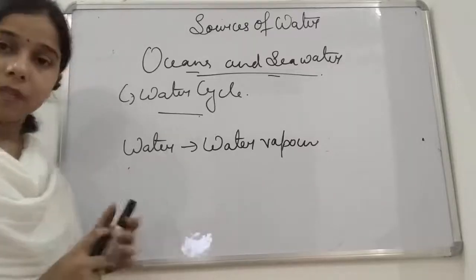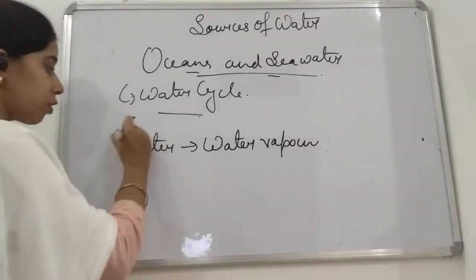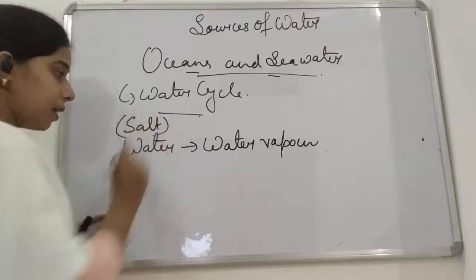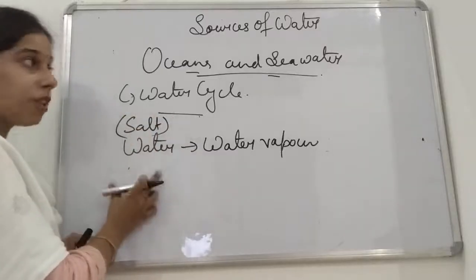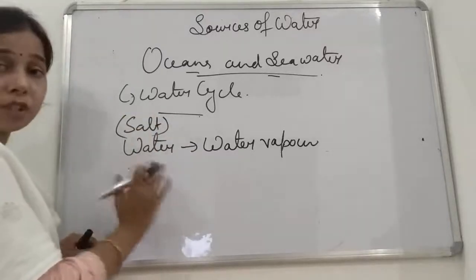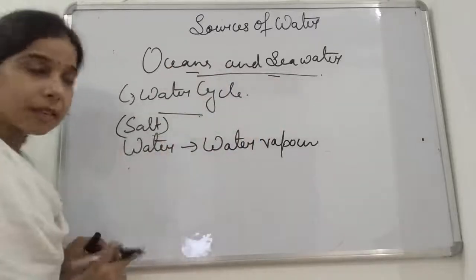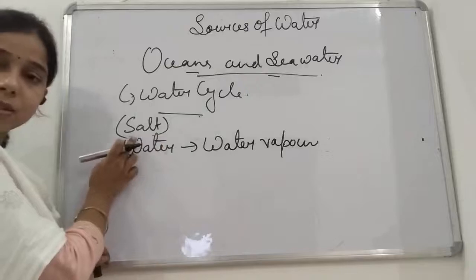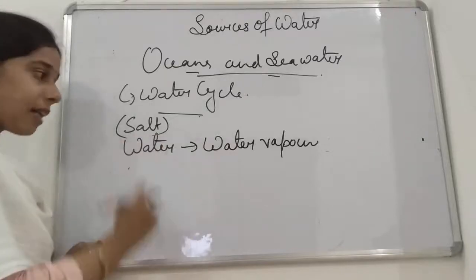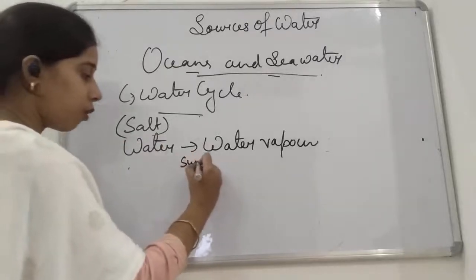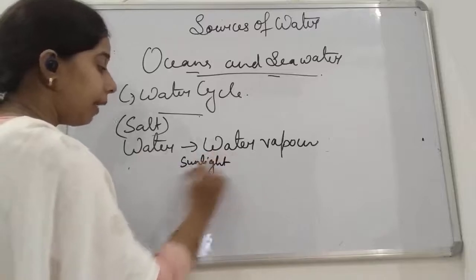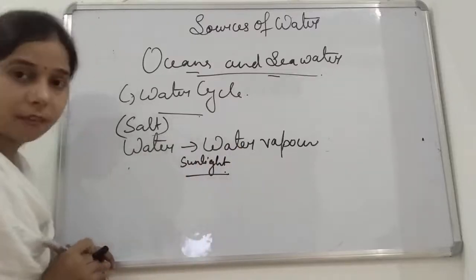This water was containing salt in it, right? This is the water which is present at the upper surface of the ocean and the sea water. So we can say that this water contains salt in it. As the sunlight falls on it, what will happen? It gets converted into water vapor.